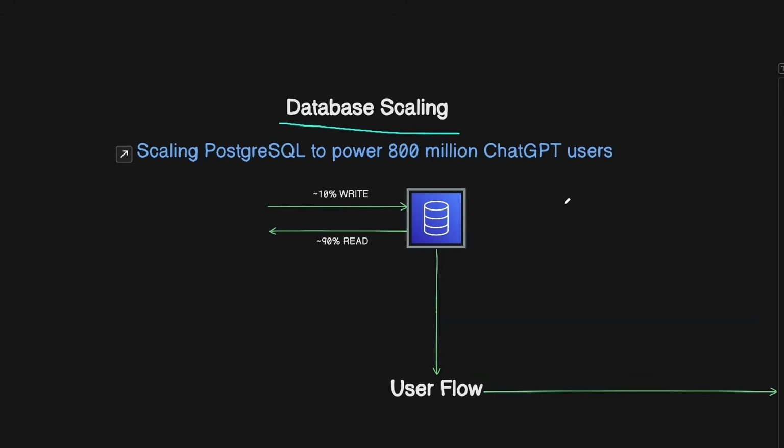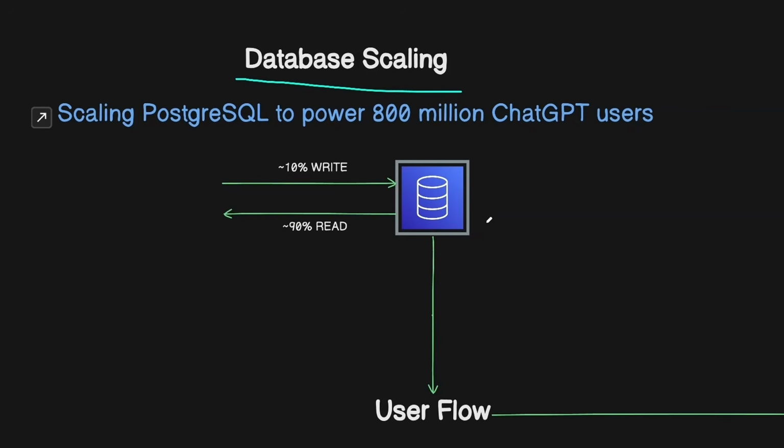And once we get to the database choice, you will also see why that is the most optimal solution for them. But one of the other components here is to consider whether this is a read-heavy system or write-heavy system. And if we link back to the initial requirements, we have 2.5 billion daily prompts that are sent by the users. So since all of these are write operations, right, because we are writing the message once they send the prompt, and then we are also writing the response that is coming back from the LLM.